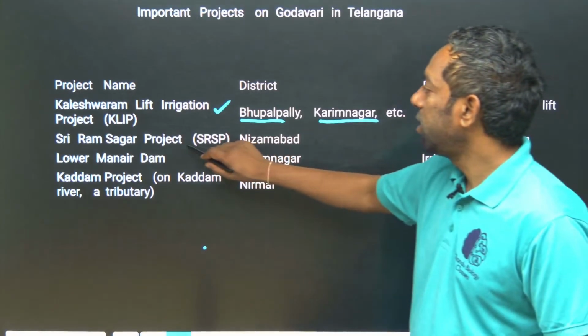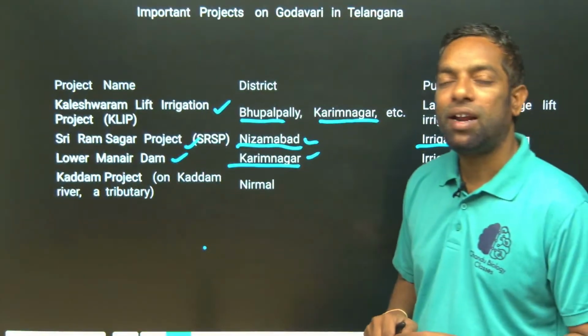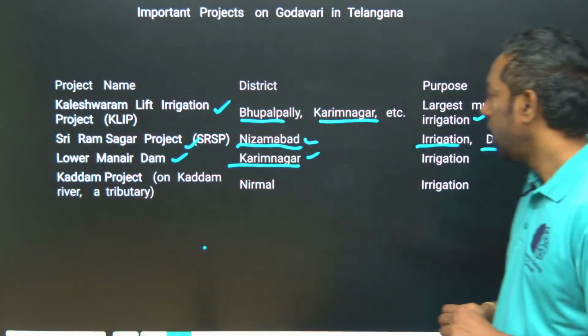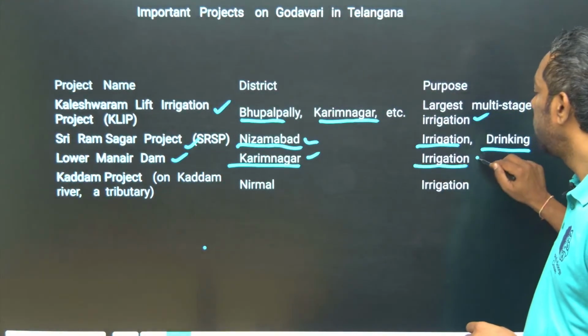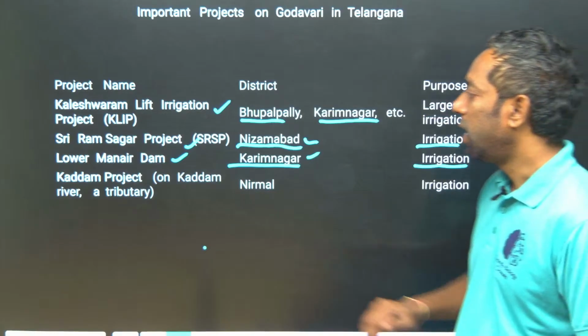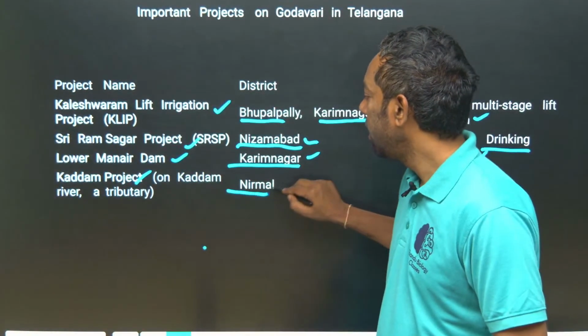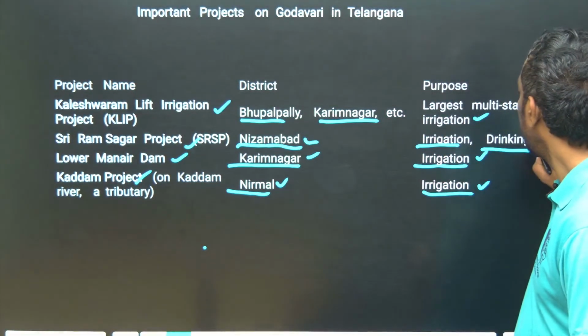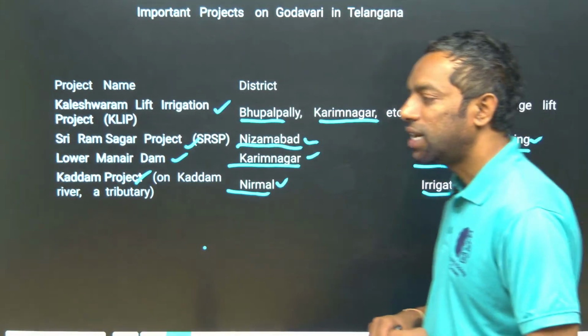Sriram Sagar Project, SRSP, in Nizamabad, is for irrigation and drinking purposes. Lower Manair Dam, Karimnagar, meaning Peddapalli, is an irrigation project for crops. Kadam project in Nirmal is for irrigation. Drinking water purpose is only for Sriram Sagar Project.